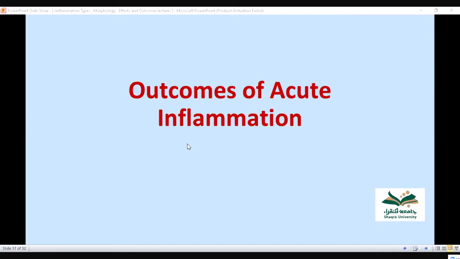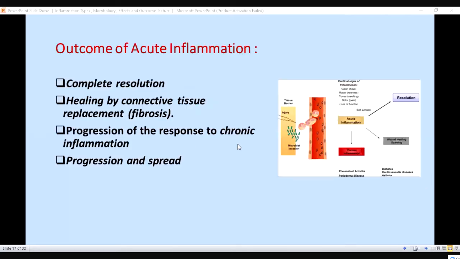Now, outcomes of acute inflammation. What will happen after acute inflammation? One is complete resolution. Resolution means everything becomes okay and the person heals. Or there can be healing by connective tissue replacement or fibrosis. It heals, but there will remain a scar. Scarring is done by fibrosis, meaning fibrous tissue is formed.